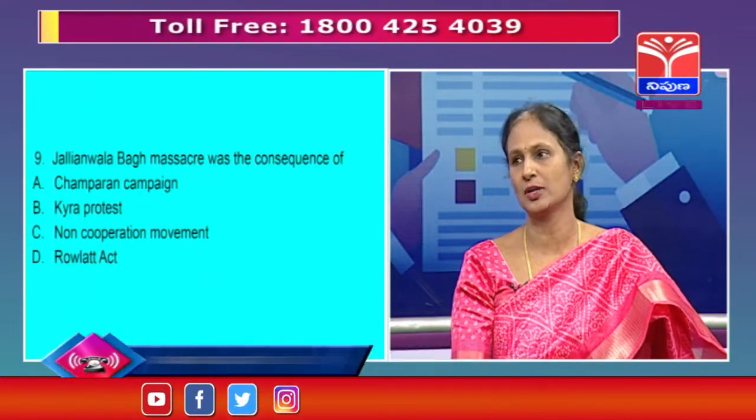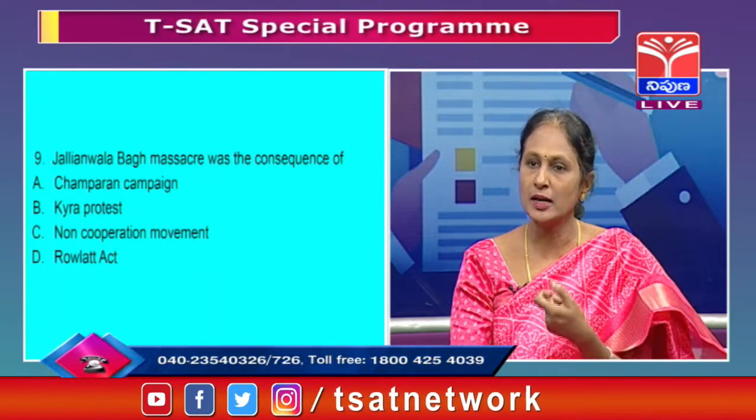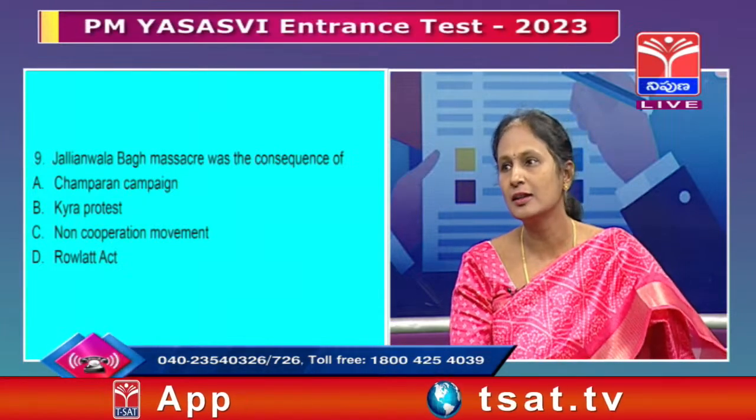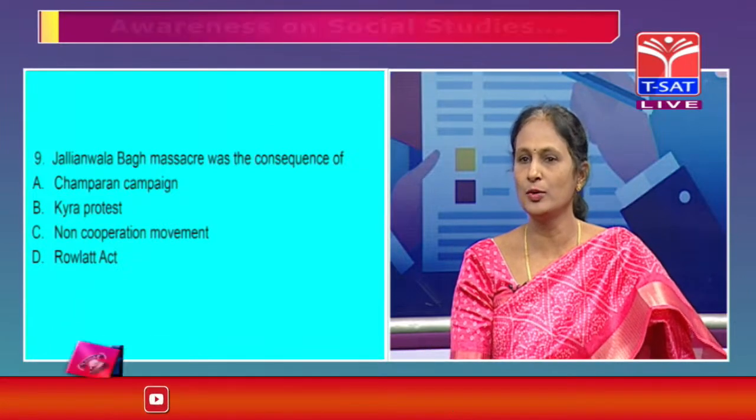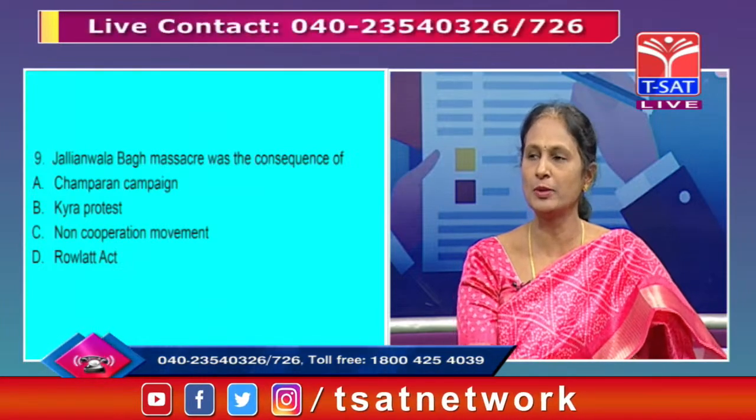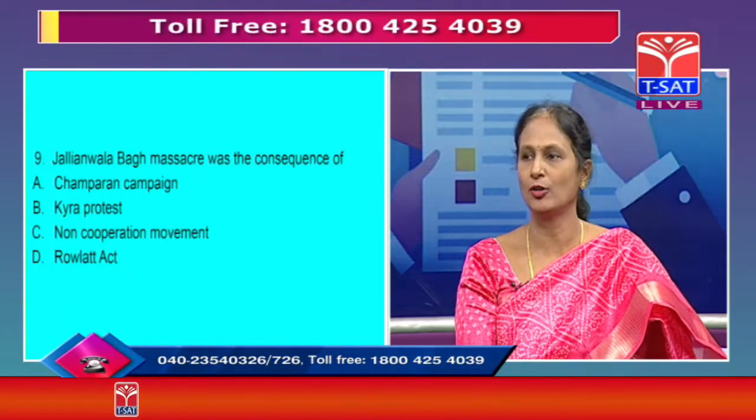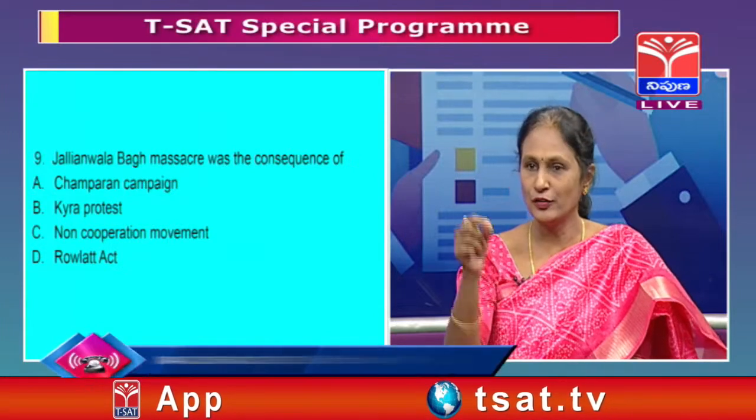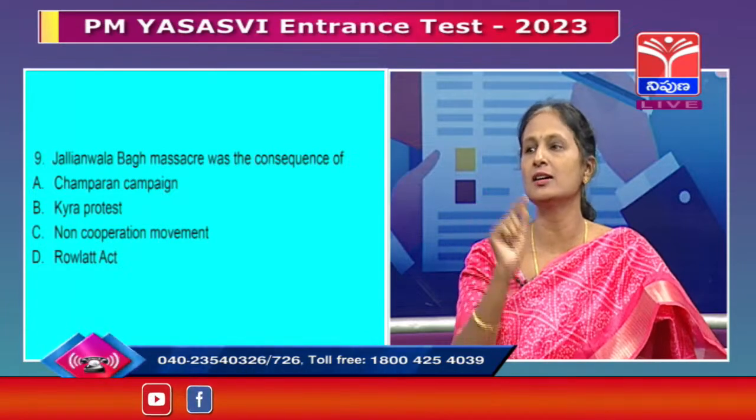Rowlatt Act, who passed it? The Rowlatt Act was passed by the British government. Its content was that they can arrest a person without any reason. The protest was only because a person was being arrested without reason. So people met at Jallianwala Bagh, then General Dyer ordered the firing. That is why we call it a massacre. If we understand all this, then only will we be able to find the right answer.